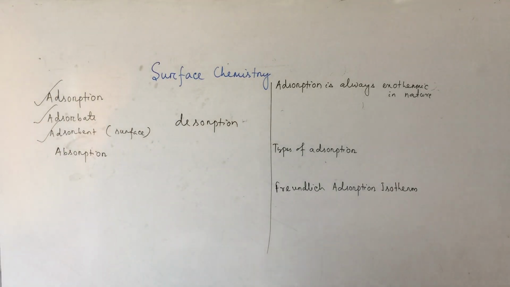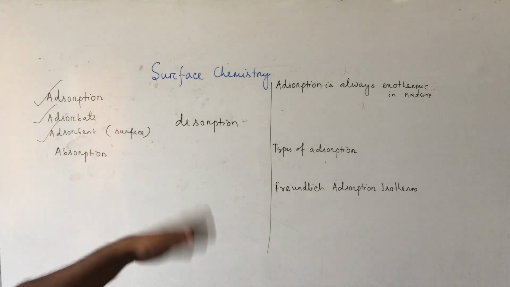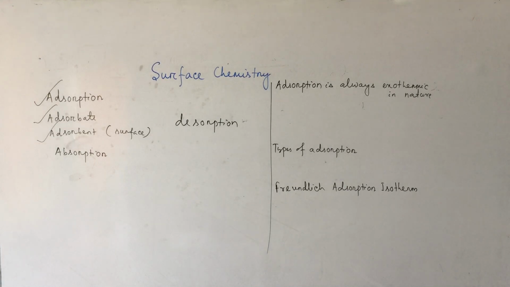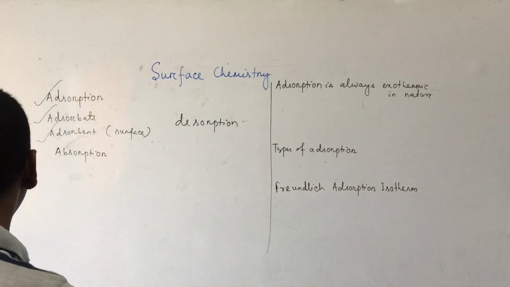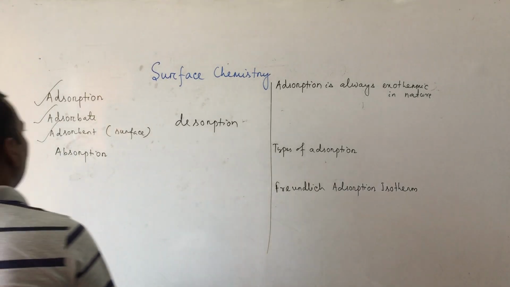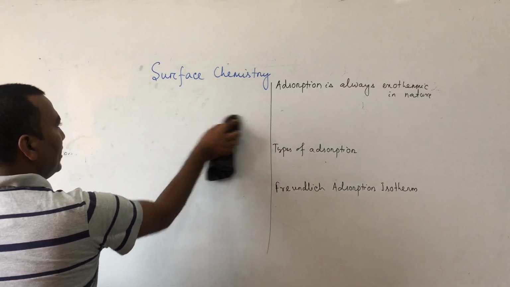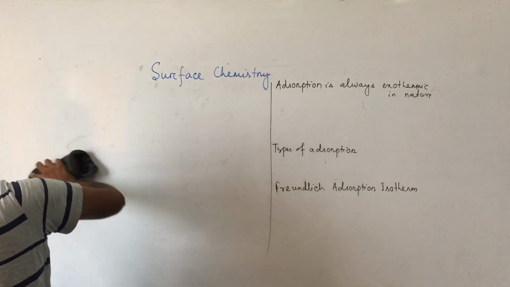Second, the rate of adsorption is high at the beginning and then decreases till equilibrium is attained, but the rate of absorption is the same from the beginning. Clear now? So this is the meaning of adsorption, adsorbent, and desorption.